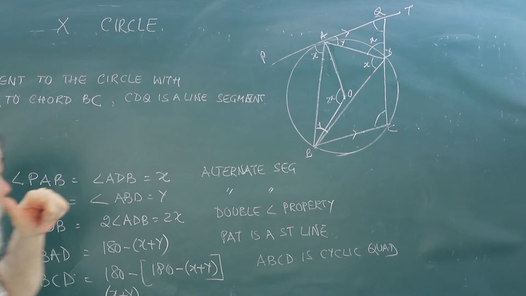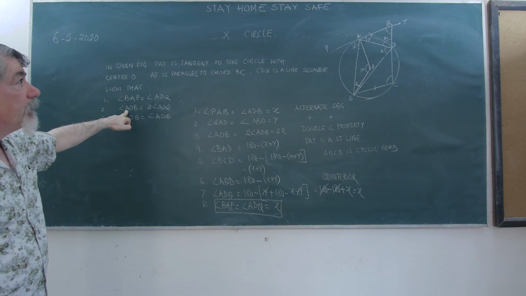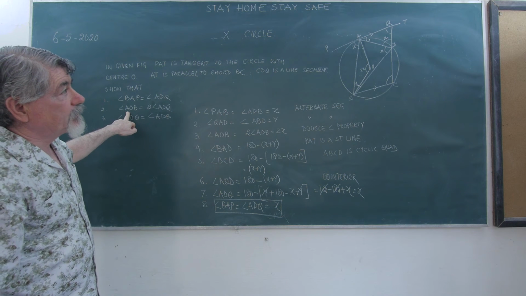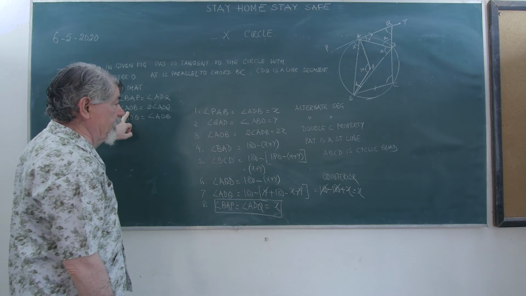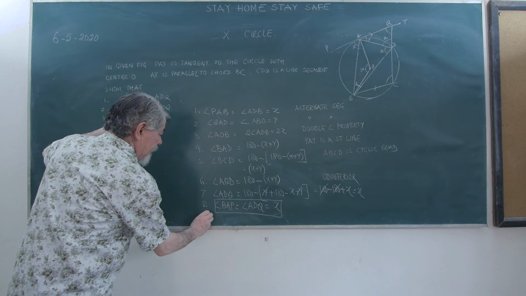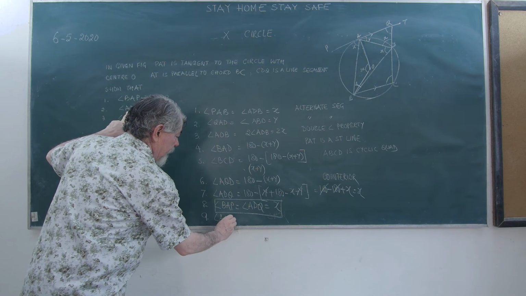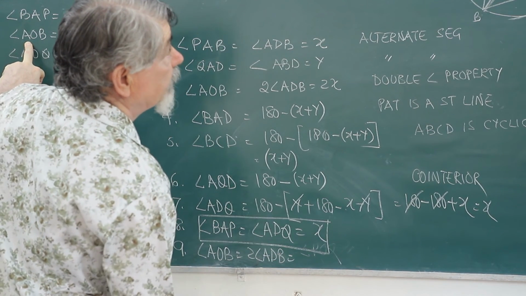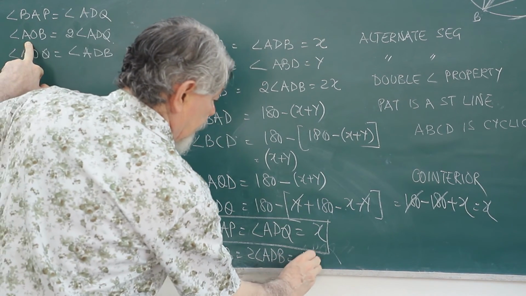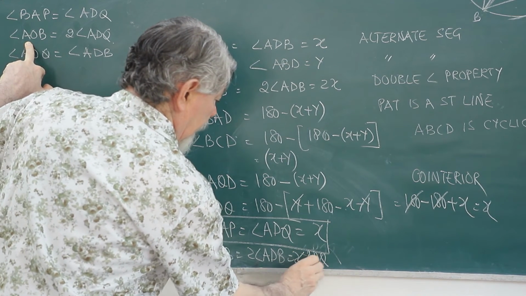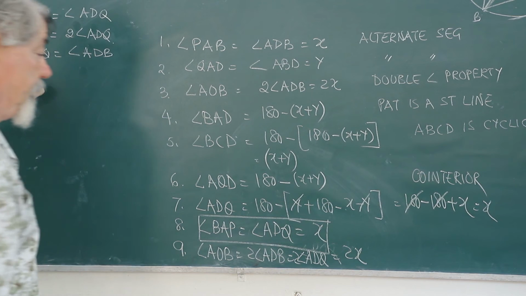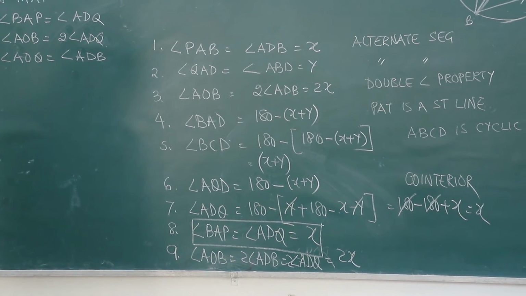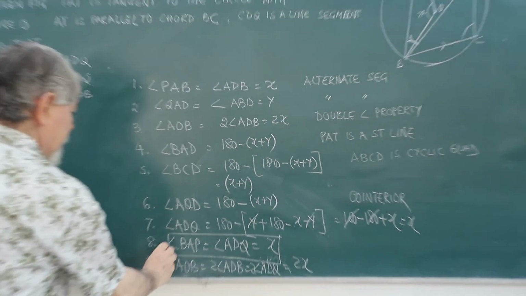So both are equal. The other thing is AOB is double of ADQ. Now I have told you AOB is double of ADB, and it will be double of ADQ also, because ADB and ADQ both are x. So AOB will be double of ADQ also. This is the second result.